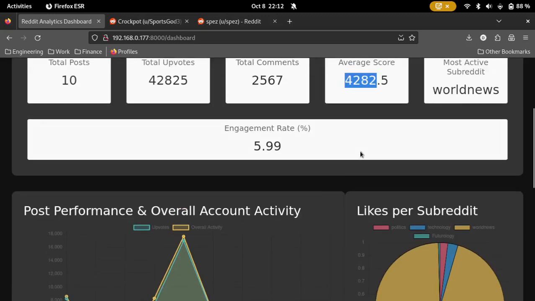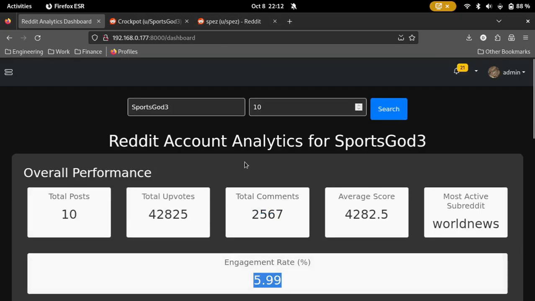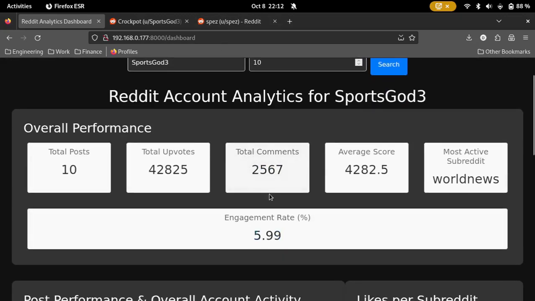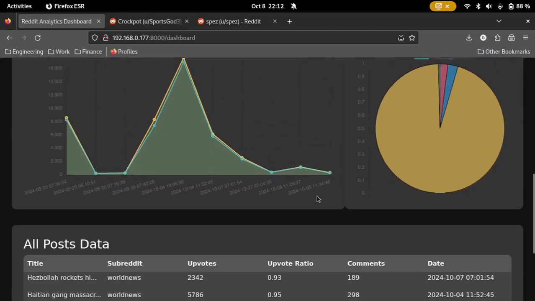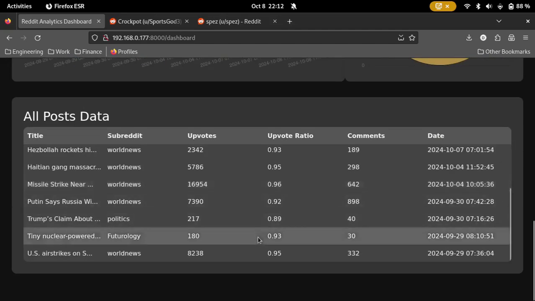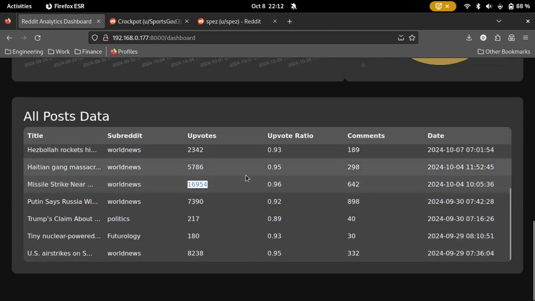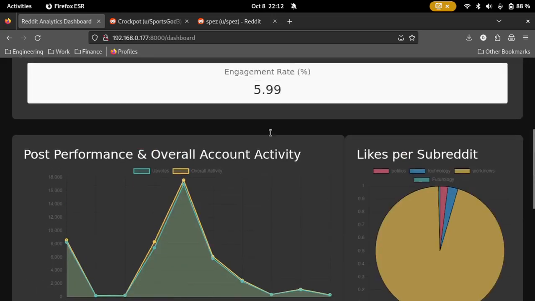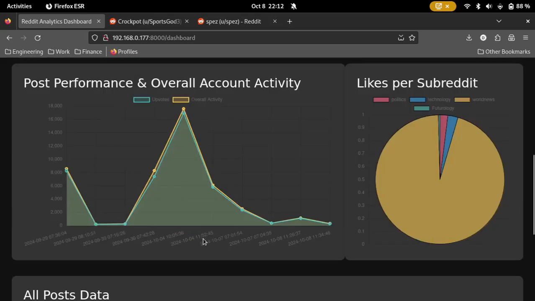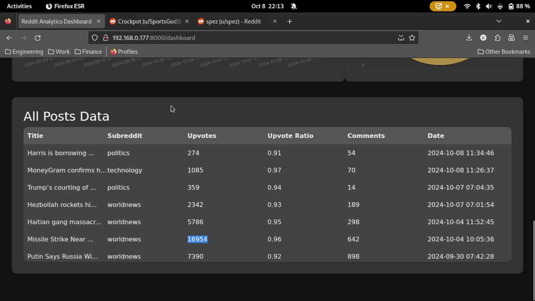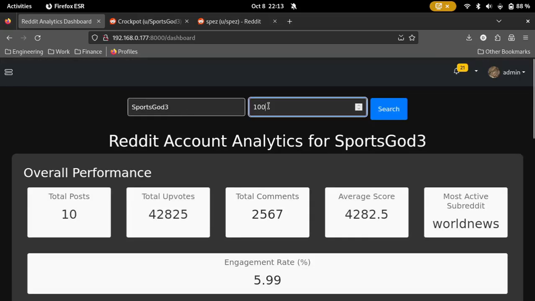So you can already tell that the engagement rate is significantly lower than user Spez's, because when you're posting on announcements, you just get higher engagement. Even though you have a lot of upvotes, people just interact with it less. But nevertheless, this man is getting a lot of traffic on his Reddit account. Let's look over the last 100 posts.